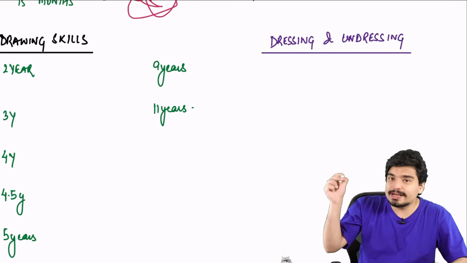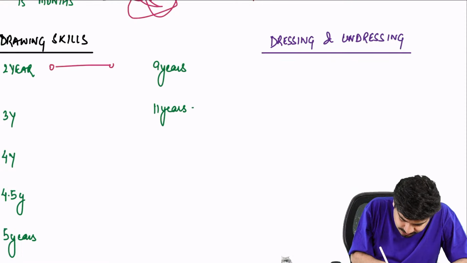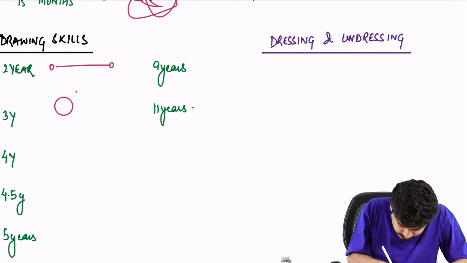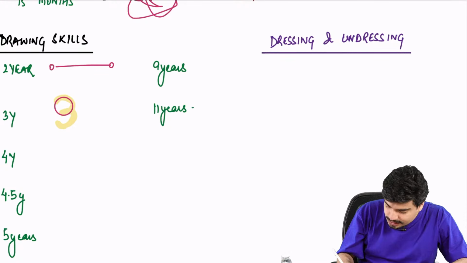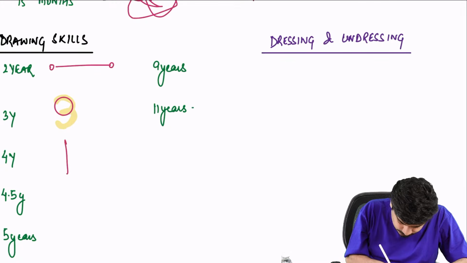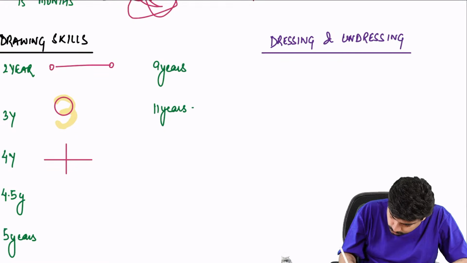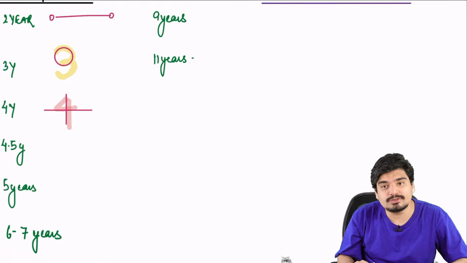Now we come to holding a pen, he'll make figures. What kind of figures will he make? At 2 years, he's able to draw a straight line between 2 points. At 3 years, he's able to draw a circle. If you look closely, there is a circle inside a 3. At 4 years of age, he's able to draw a cross. If you look closely, there is a 4 in a cross.